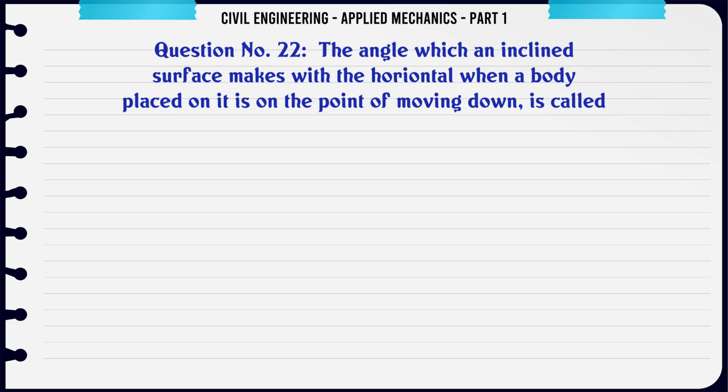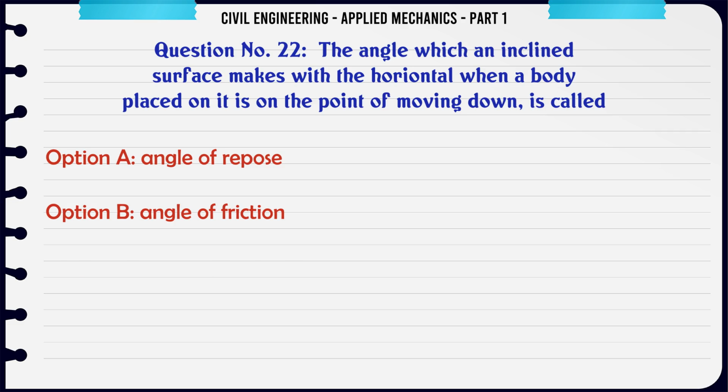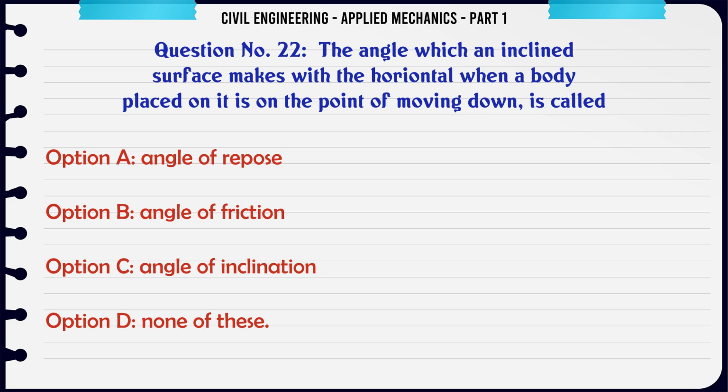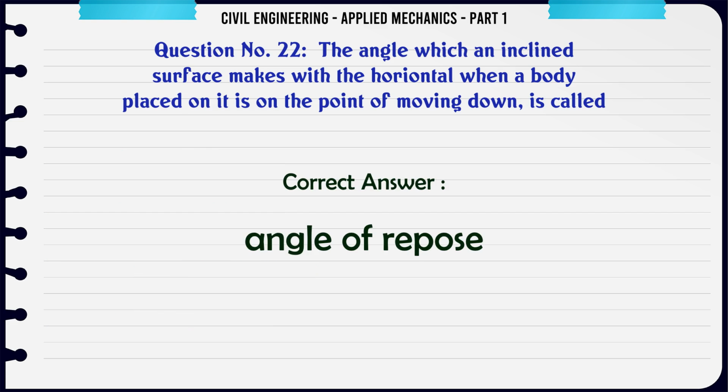The angle which an inclined surface makes with the horizontal when a body placed on it is on the point of moving down, is called A. angle of repose, B. angle of friction, C. angle of inclination, D. none of these. The correct answer is angle of repose.